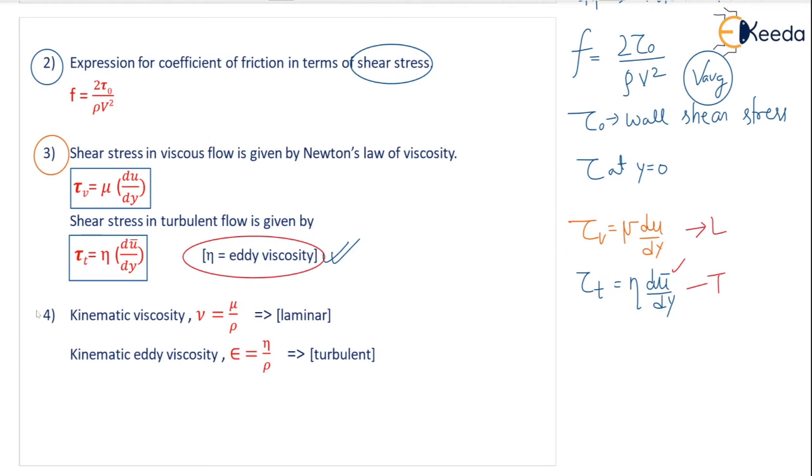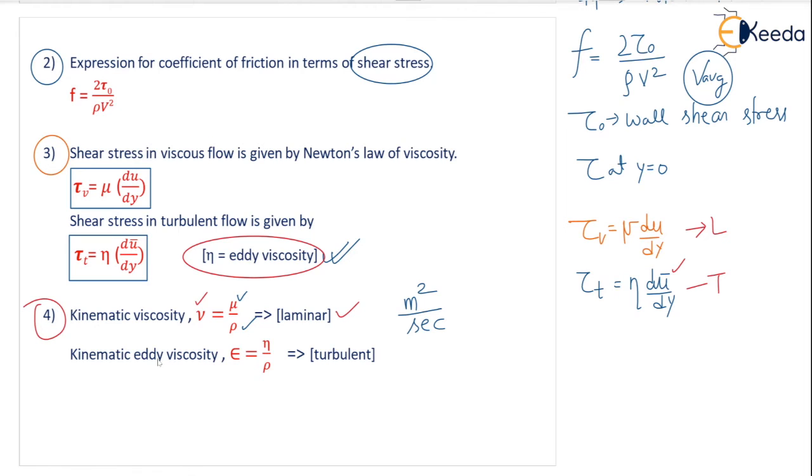Next is point number 4. How to write kinematic viscosity in laminar flow? You know the formula nu equal to mu by rho. Kinematic viscosity nu equal to mu, where mu is your dynamic viscosity, by density of the fluid. This is normal. We have seen in the first chapter itself, kinematic viscosity, and the unit was meter square per second. I hope you remember.